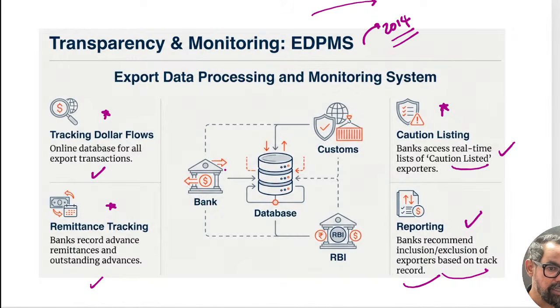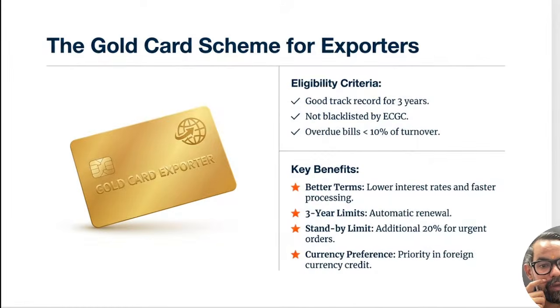So basically what is happening here is that when any inflow and outflow happens through these exporters, any advances and others, that immediately gets reported by the authorized dealer bank on the EDPMS platform itself, so that we can have a real-time update also, right?